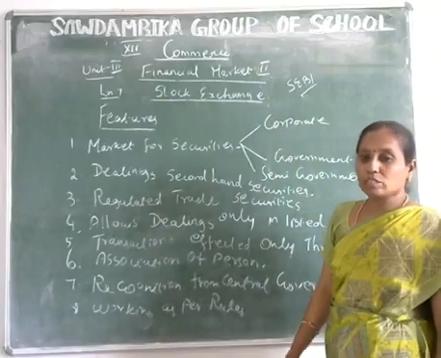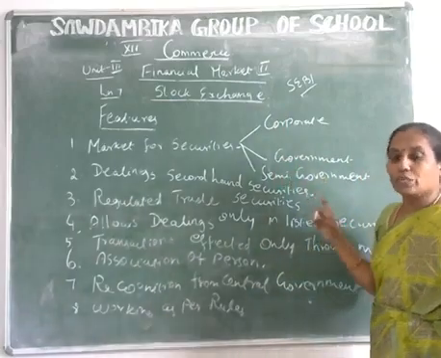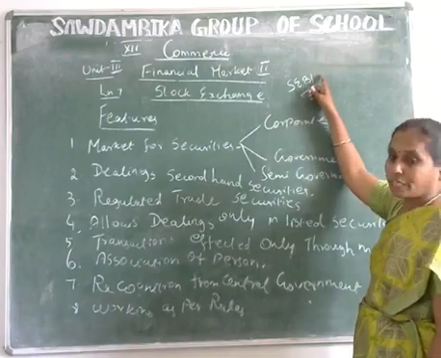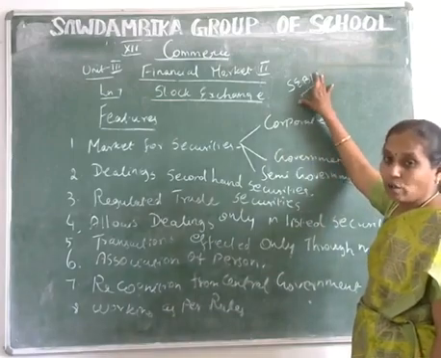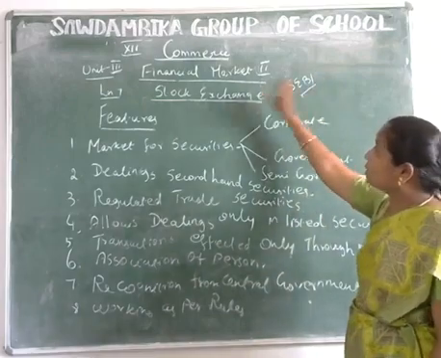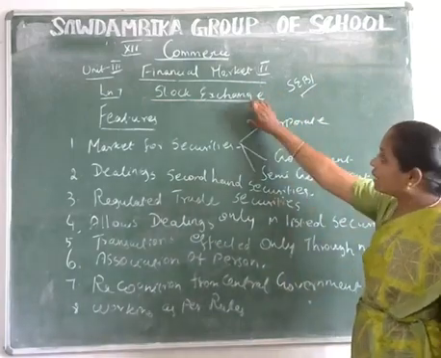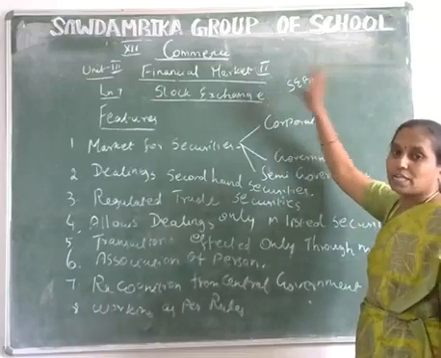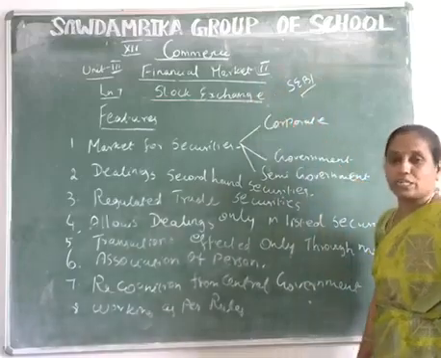Its head office is at Mumbai. So SEBI provides guidance to the stock exchanges.